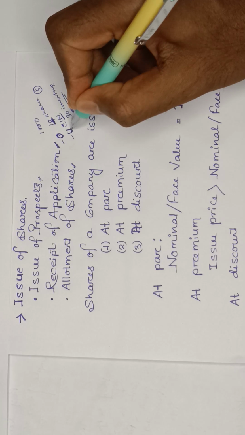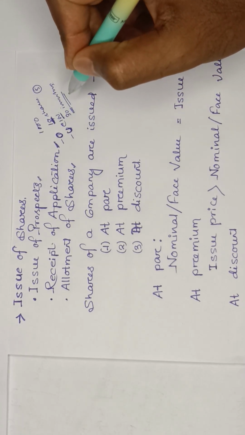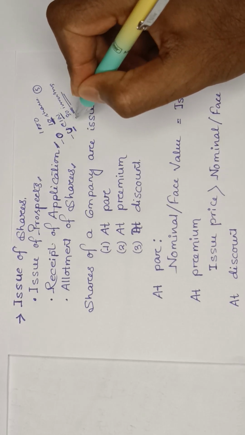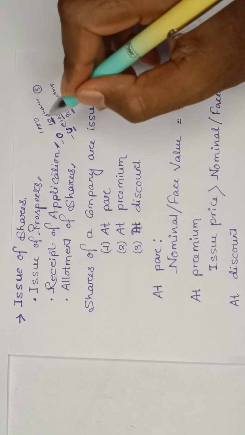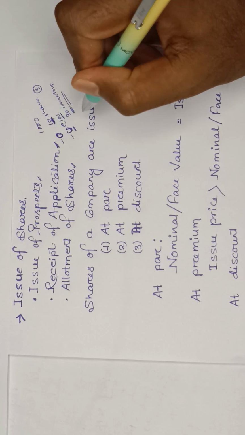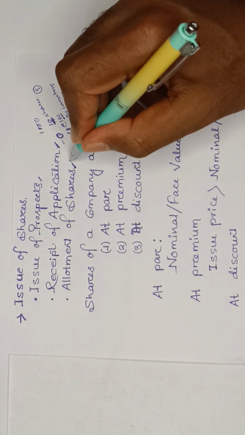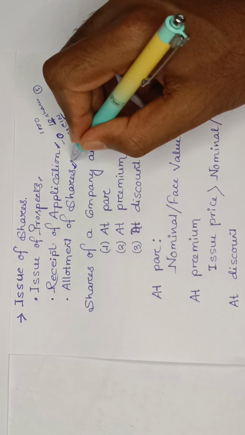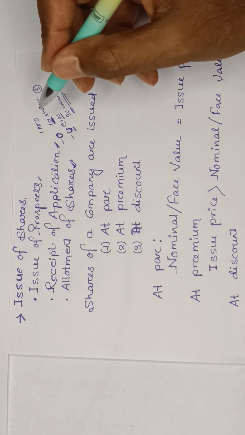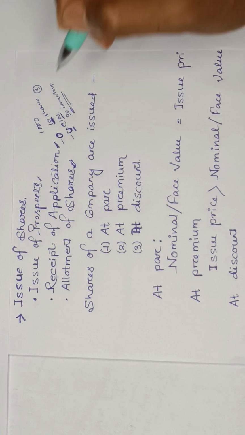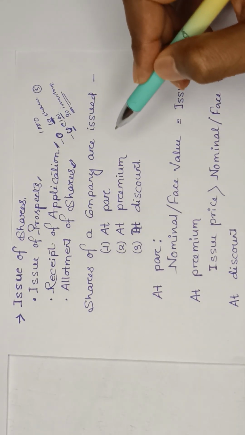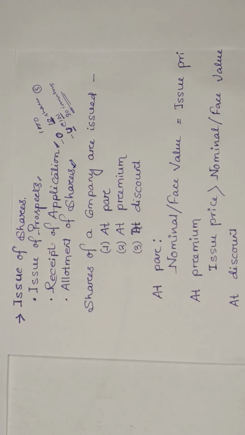This is called under subscription. In case of under subscription, you will be issuing shares to all the shareholders. But the problem is in case of over subscription, you need to allot the shares, and there are different ways to allot the shares.